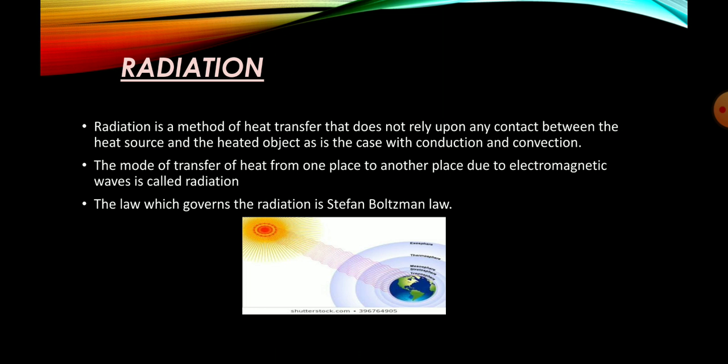To understand it better, an example is the heat energy transfer from the sun to the earth. It takes place without any medium, and this heat energy is transmitted in the form of tiny packets which we call photons. The law which governs radiation is the Stefan-Boltzmann law.